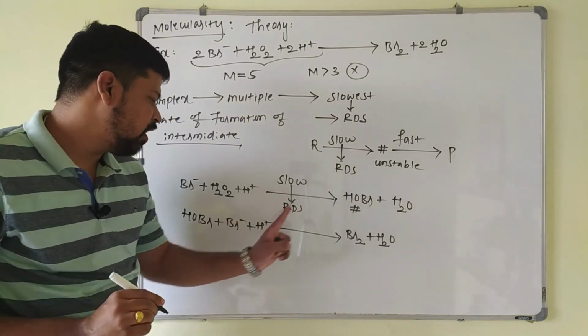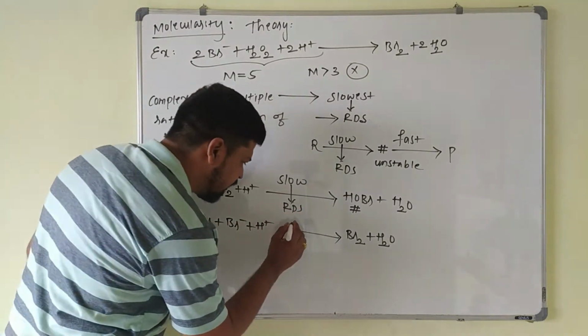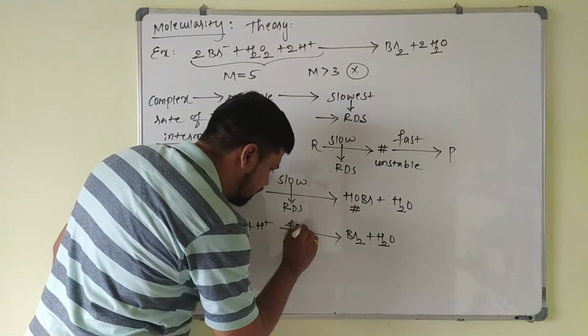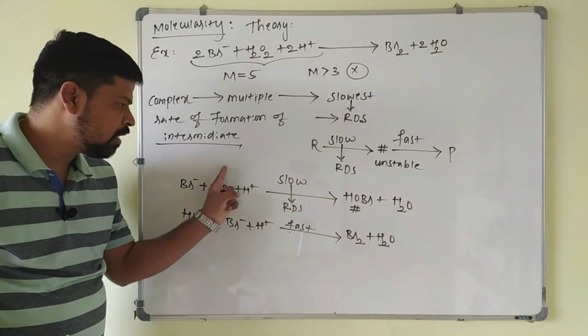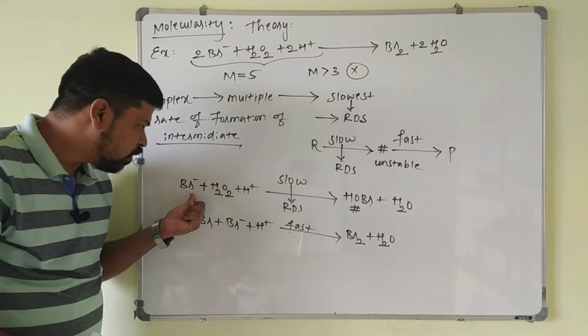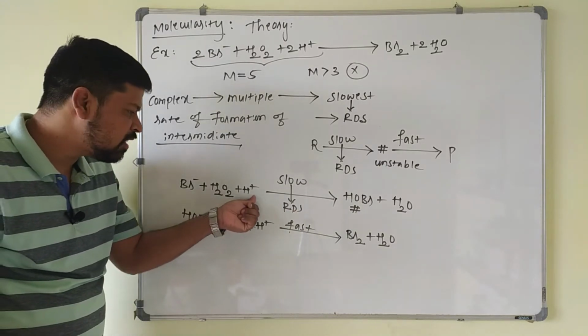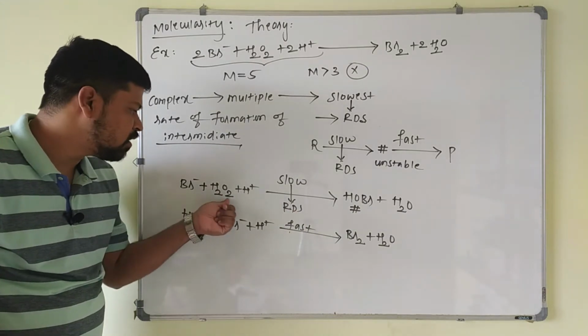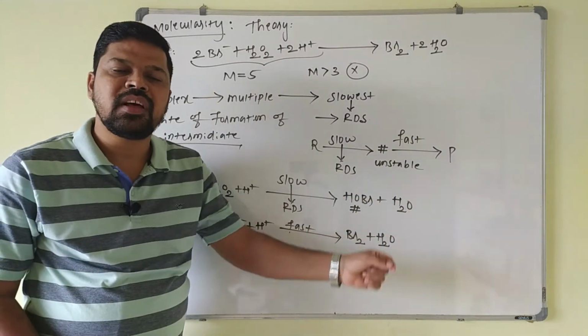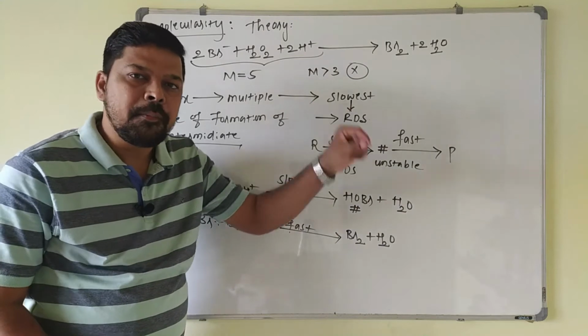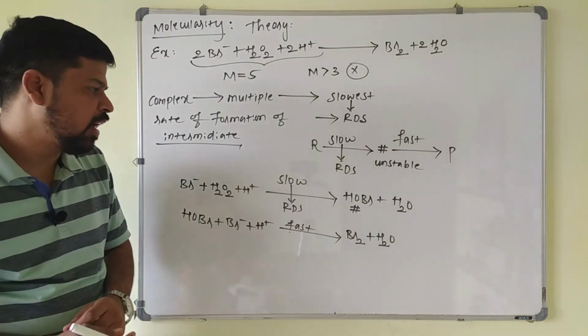Then it is undergoing decomposition to give the products. So the second step will be the very fastest step here. The slowest step of the reaction is the rate determining step. In this one, how many molecules are involved here? This is a single step. How many molecules are involved here? 3 molecules are involved. So the number of molecules that are involved in the rate determining step of a complex reaction is taken as molecularity.